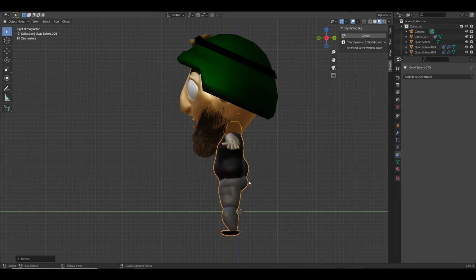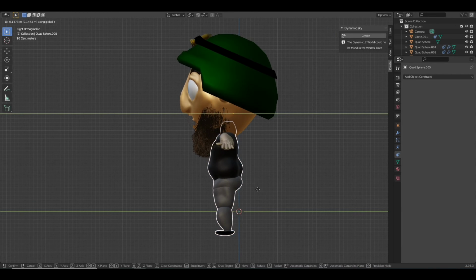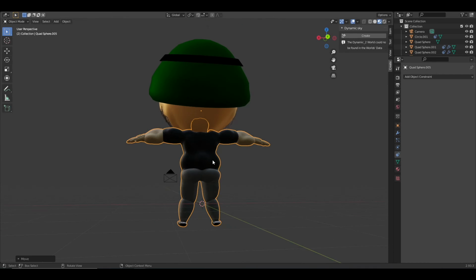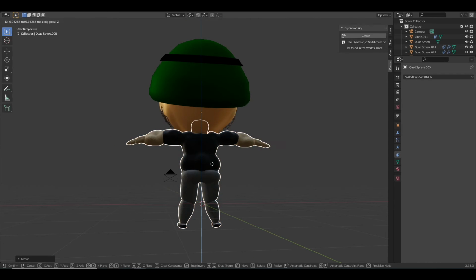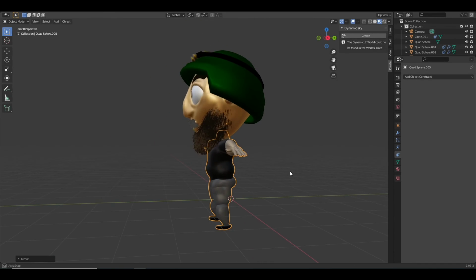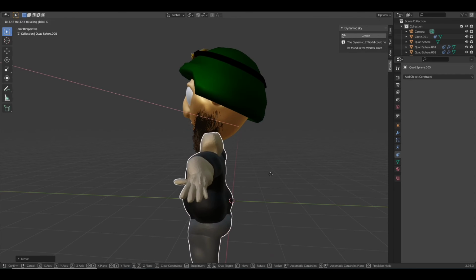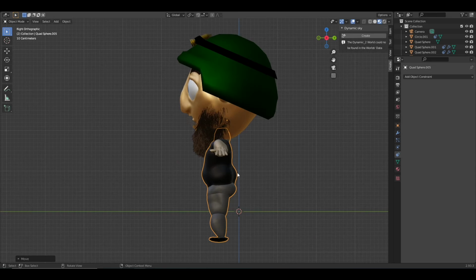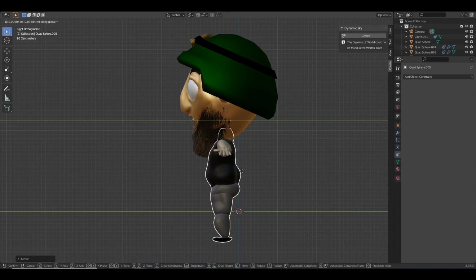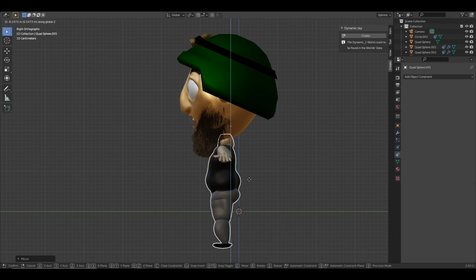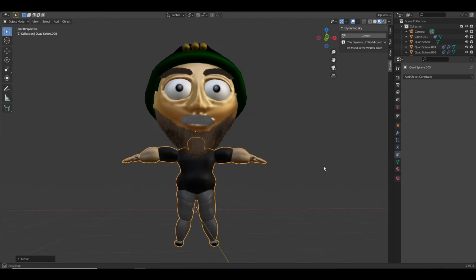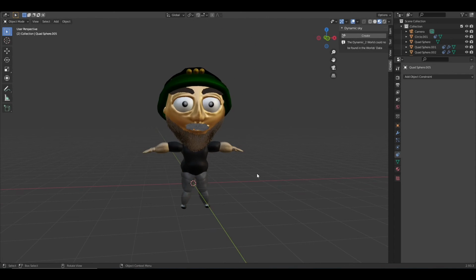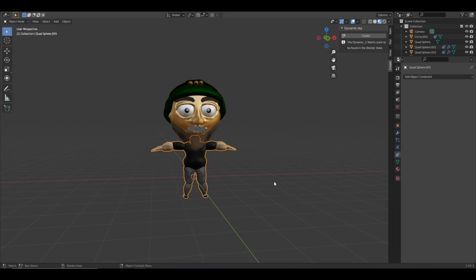Let me just fix this, because when I deleted the armature, everything just went wrong. Okay, here we go. Let's adjust it to the neck like this, and move it forward. Oops, move it forward a little bit. Nope, not good. Like this, and a little bit down. How does this look? It looks terrible. Okay, great.